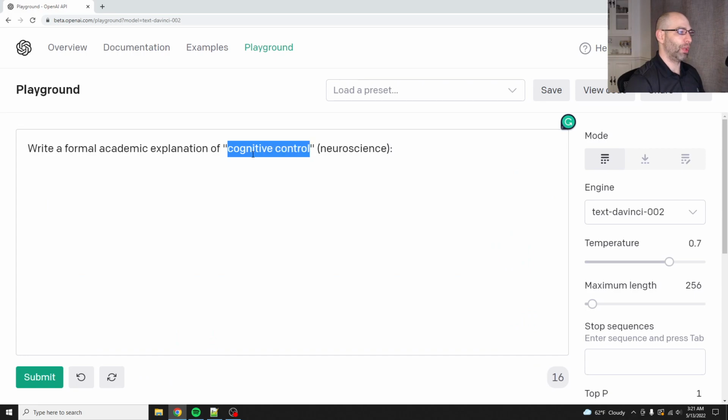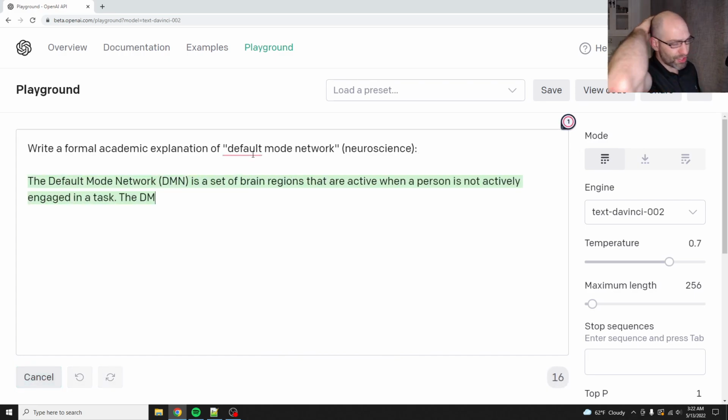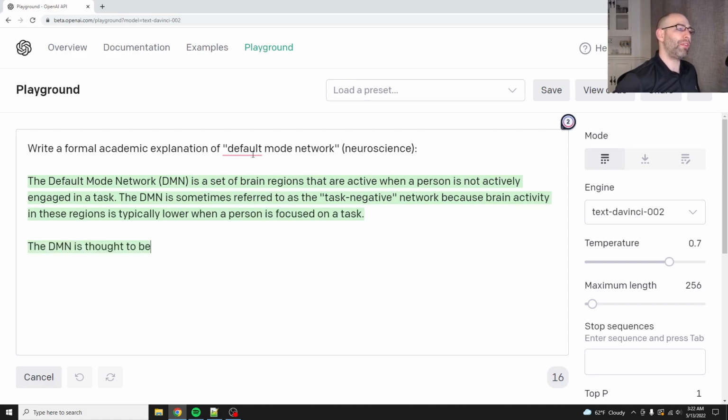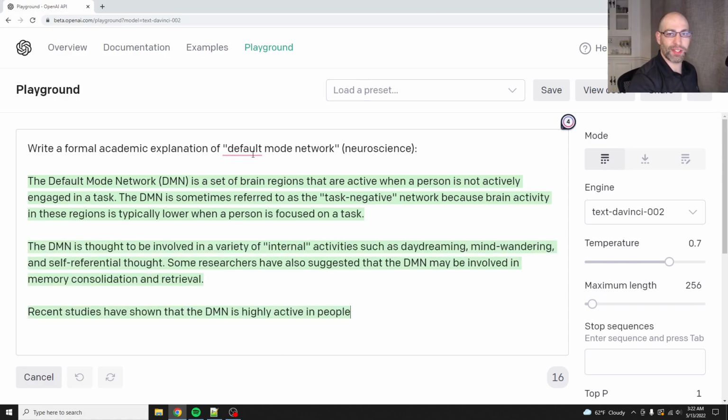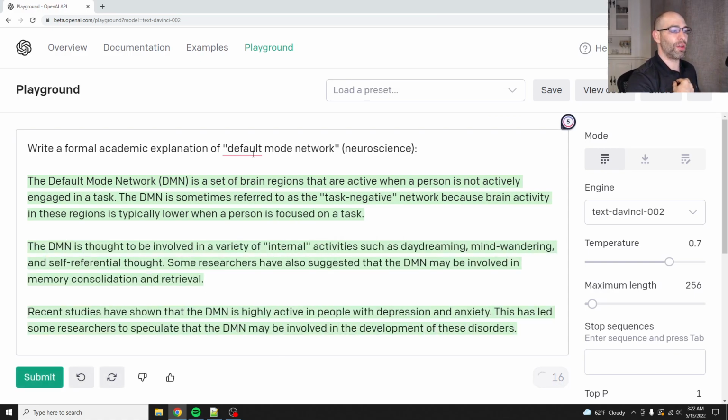Okay, there we go. Default mode network. So this is cool. My earlier experiments with Raven, which is the name of my AGI, Raven couldn't tell the difference between itself and me. And so this actually taught me that in order to achieve AGI, we're going to need to give it a sense of identity. It's going to need to be able to separate itself from the rest of the world.